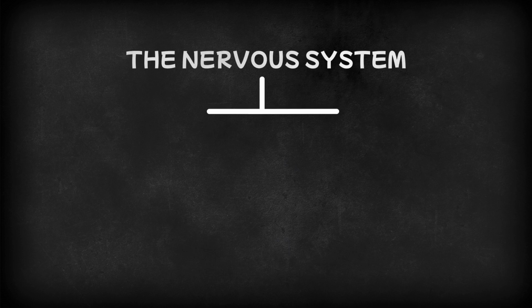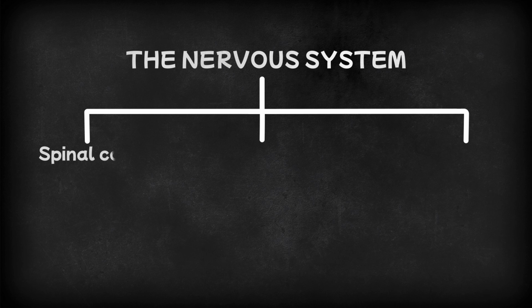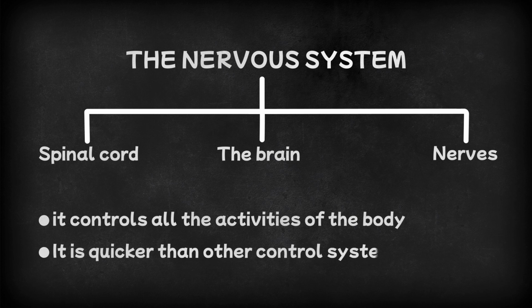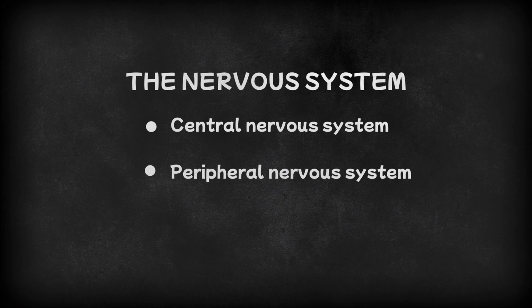Alright, let's now talk about the nervous system. The nervous system consists of the spinal cord, brain, and an intricate network of nerves. It controls all the activities of the body. It is quicker than other control systems in the body. Primarily, the nervous system is divided into two parts: central nervous system and peripheral nervous system.